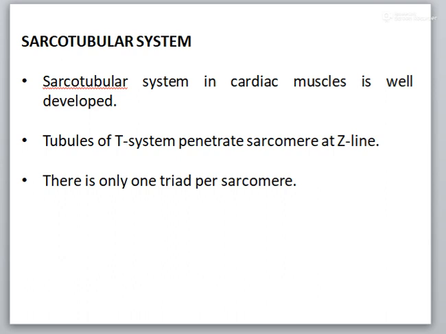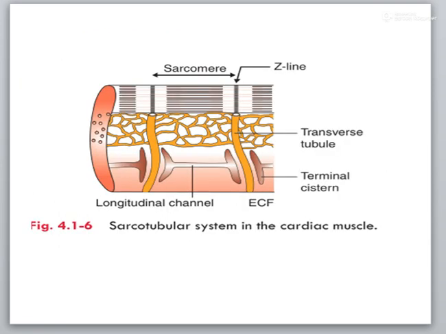There is only one triad per sarcomere as compared to two triads in skeletal muscle. This diagram shows the sarcotubular system in the cardiac muscle, with the T tubule and the Z line.